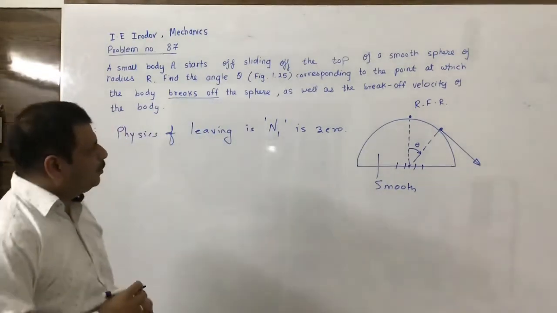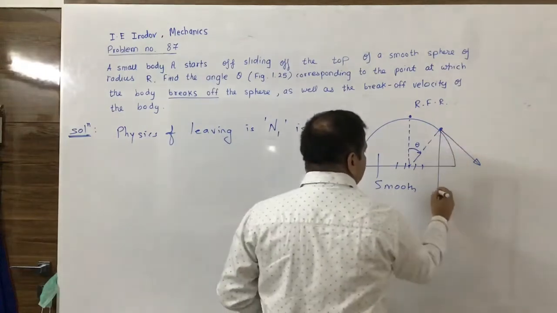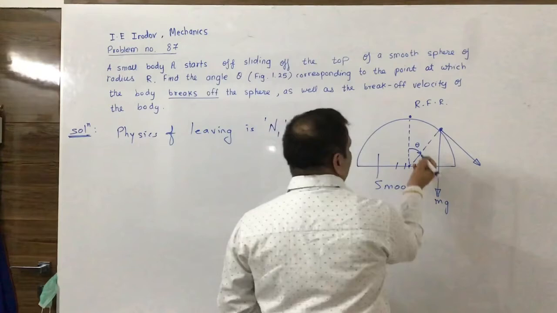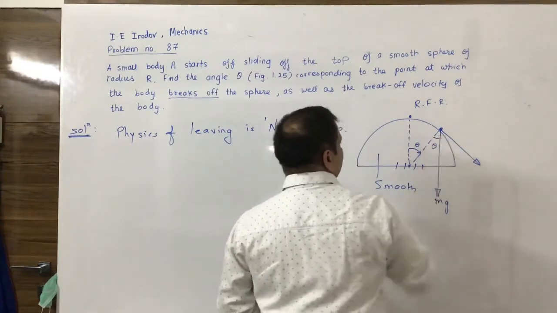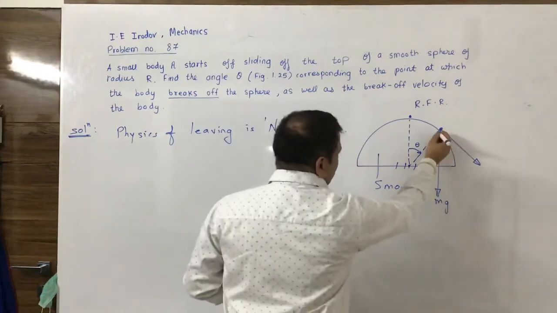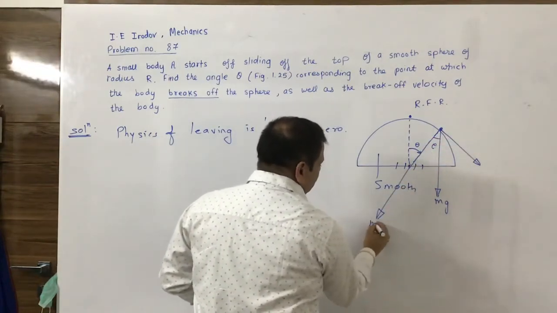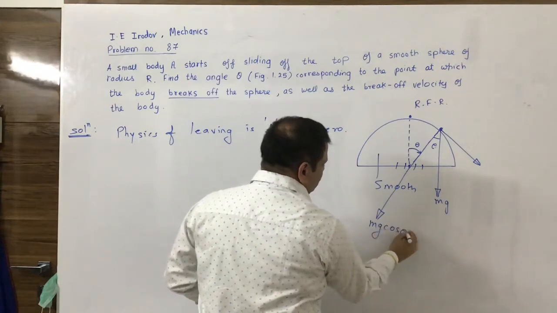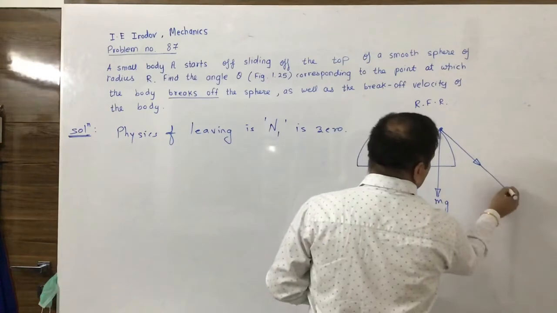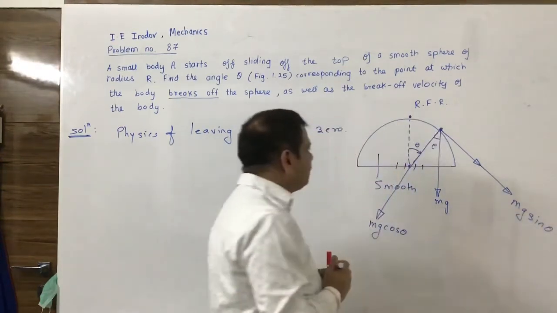So for that, what we will do is, we will draw the free body diagram at this particular snapshot. Mg will act downward, and since this is angle theta, this is also angle theta. Notice that the Mg has got the component which is radially inward, given by Mg cos theta, and the second component of this Mg would be Mg sin theta.